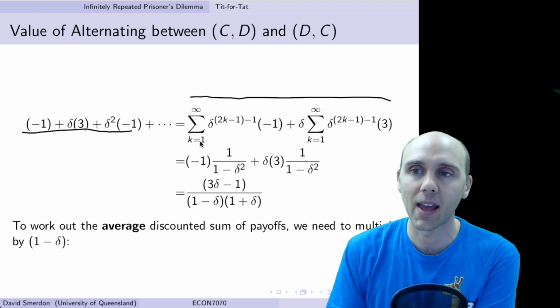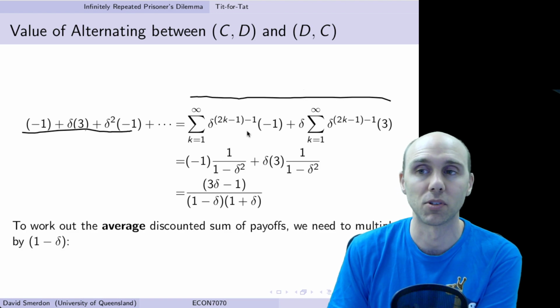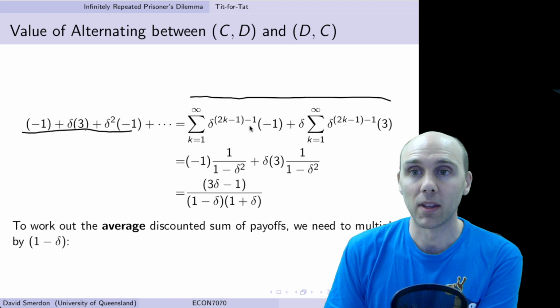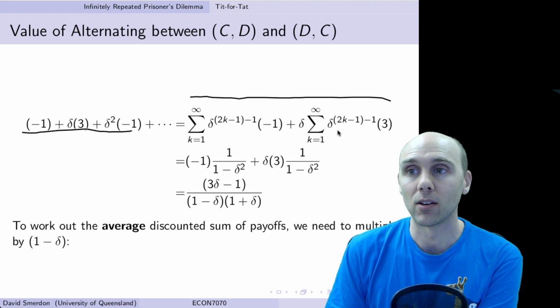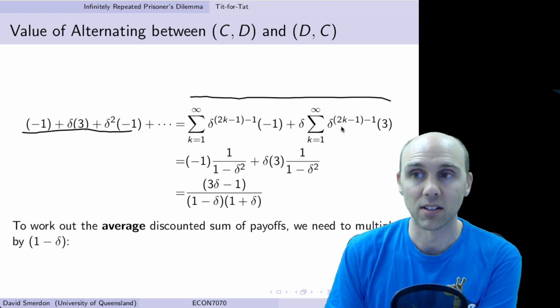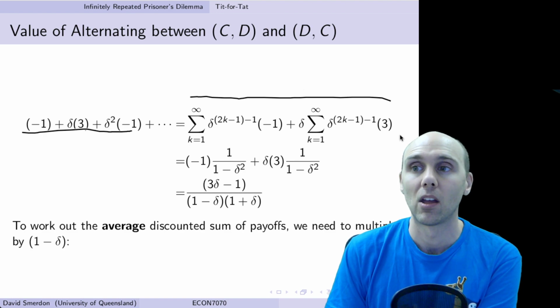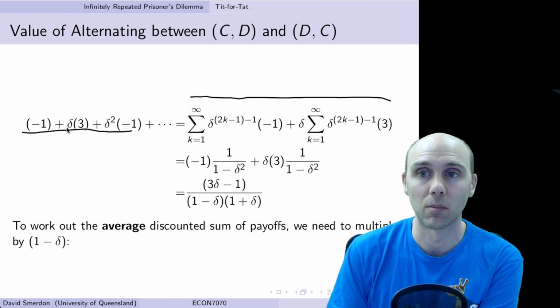But think about it. Put k equal to 1 in over here. You get 2 minus 1 minus 1, which is 0. Delta to the power of 0 is just equal to 1. So the first term is -1. That's when k is equal to 1 over here. When k is equal to 1 over here, we get 2 times 1 minus 1 minus 1. That's equal again to delta to the 0, which is 1, times 3 times delta. So we end up with delta times 3.